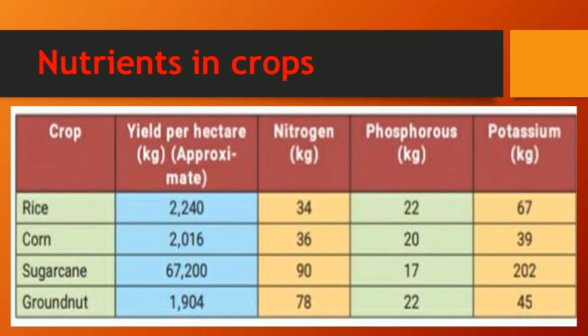In that, nitrogen is 34 kg, phosphorus is 22 kg, and potassium is 67 kg. Like this, we have given for corn, sugarcane, and groundnut. If you see the tabular column, you can easily identify how we can use fertilizer for plant growth.